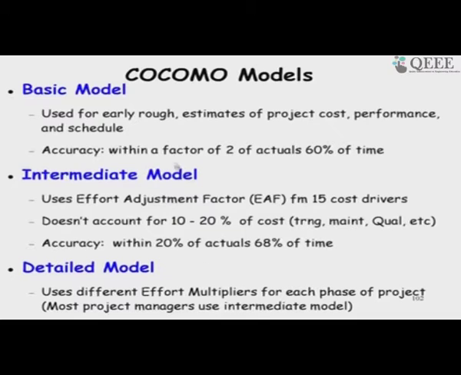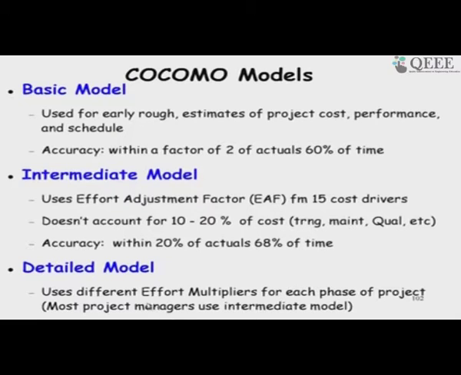So, it is a vast improvement over the basic model, and therefore, most project managers use the intermediate model. The basic model is a very raw estimate, whereas here it is within 20% of the actual 68% of the time, that is, another 32% of the time we might be off by larger